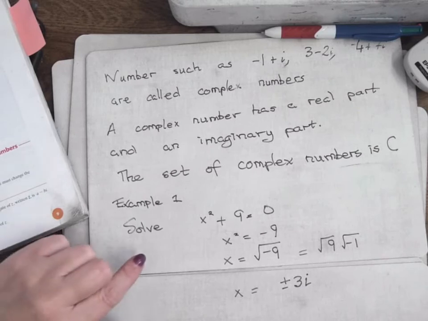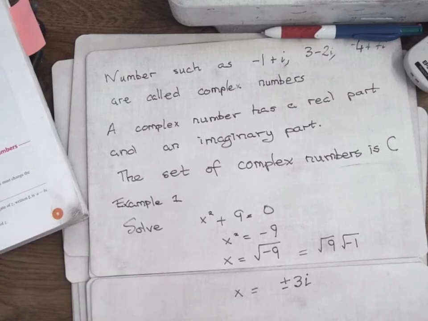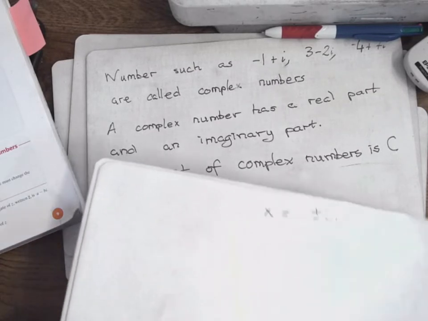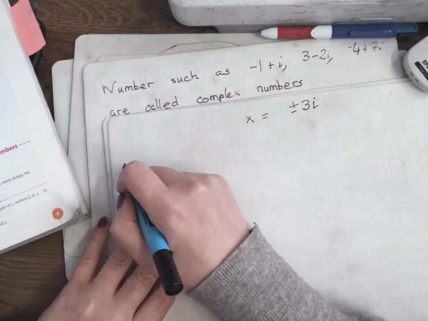So my answer is x is plus or minus 3i. What I didn't say up at the top was the plus or minus thing. You all with me? Everyone okay?